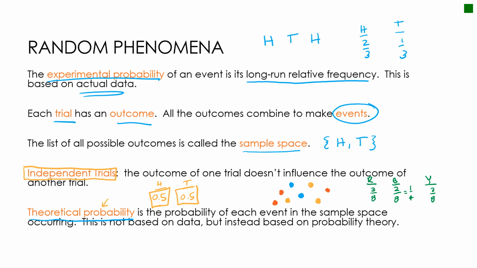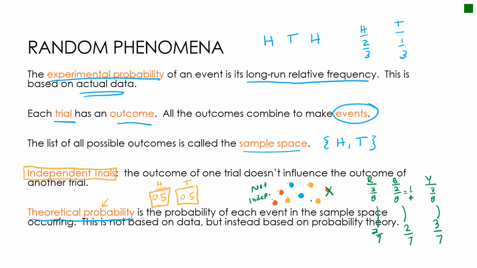Now let's assume that I have drawn a marble and it was red. What is now the probability that I draw a red? Well, there are 1, 2, 3, 4, 5, 6, 7 marbles left in the bag, and there are only 2 reds. And for blues, there's still 2 blues, but again, there's only 7 in the bag. There's still 3 yellows, but there's only 7 in the bag. So notice these probabilities are not the same, so this would not be independent, assuming, of course, that I didn't put the marble back in the bag.